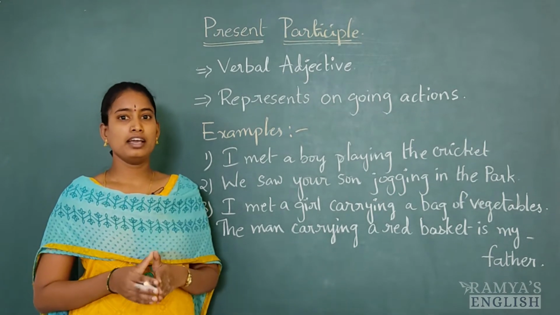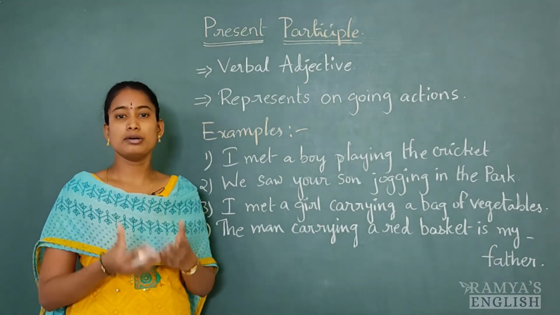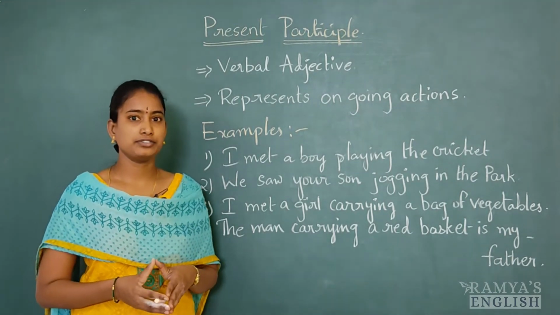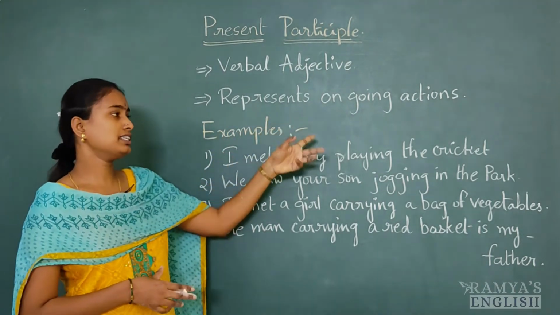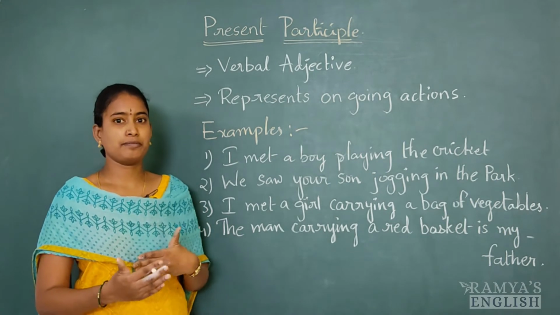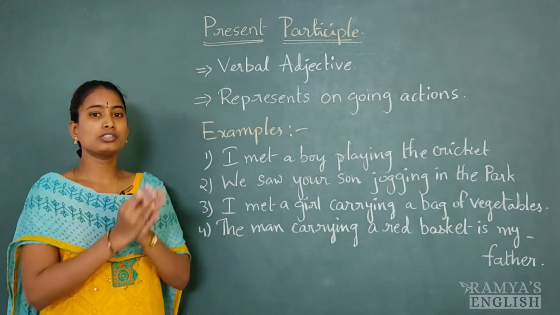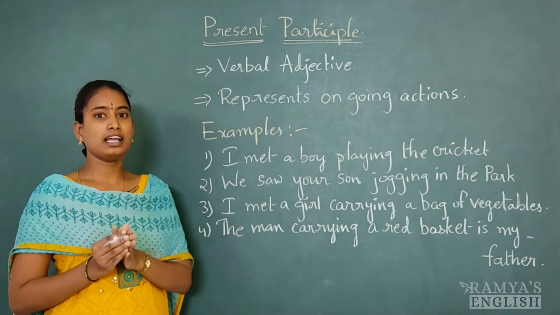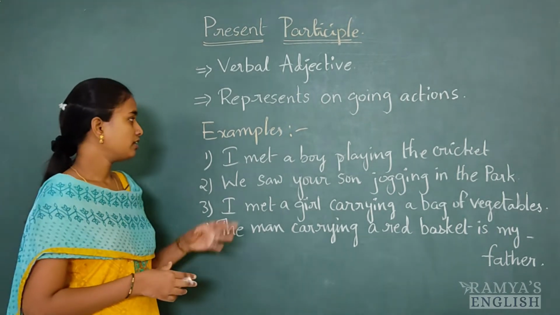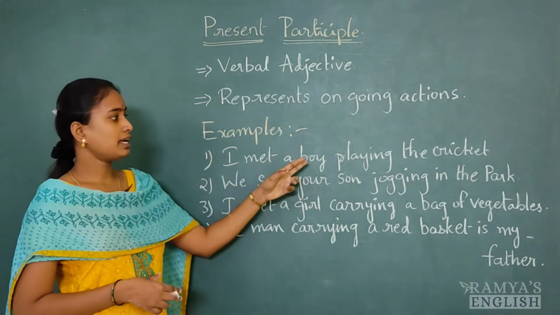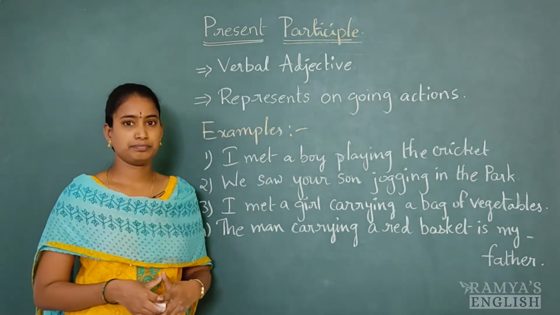It's not only a verb, it also plays the role of adjective. It qualifies the noun and it represents ongoing actions. So when the action was going on, at that time we can use this present participle. For example, I met a boy playing the cricket.